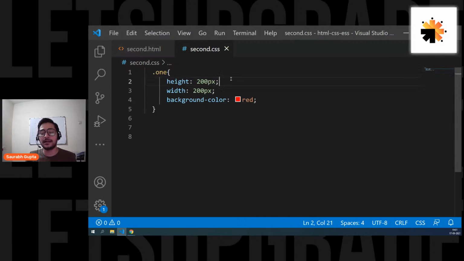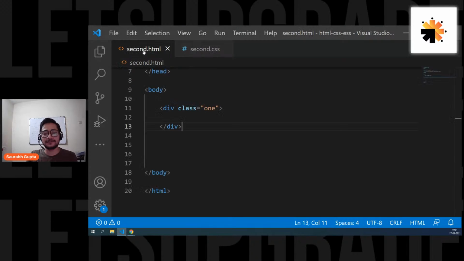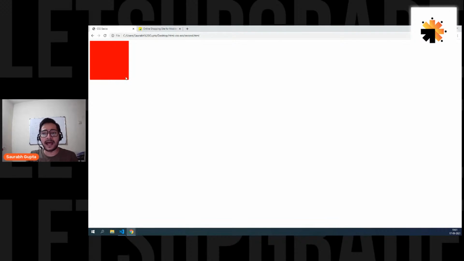Okay, now guys, let's move ahead and see what are the other things. So now you can see we have a box. We have a height and width of 200 pixels, and that is the sizing of the element on our browser. This much is the size that the element is taking on the browser, 200 by 200. But there are some other things as well that contribute to your size.